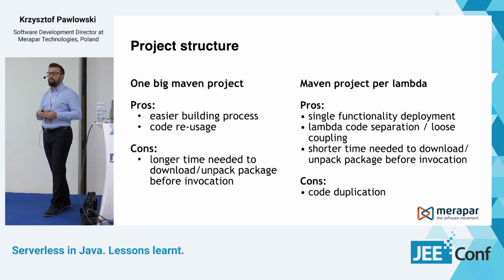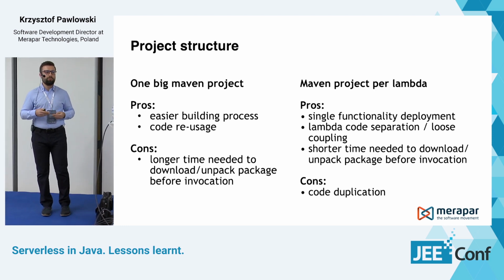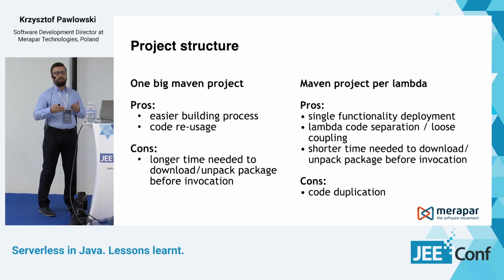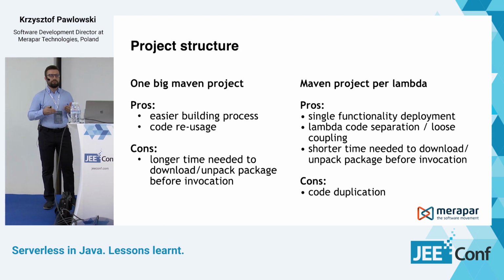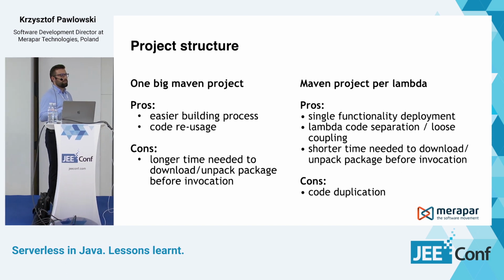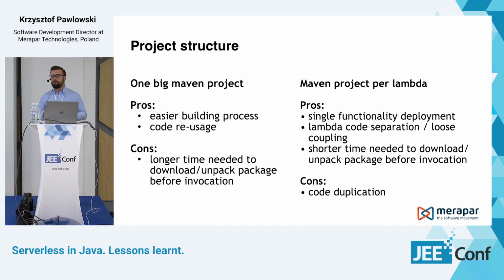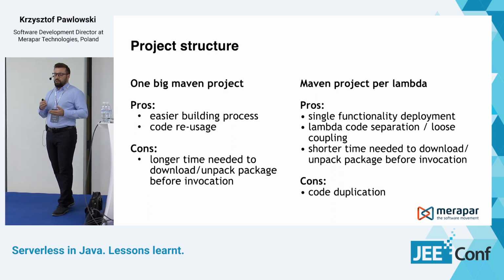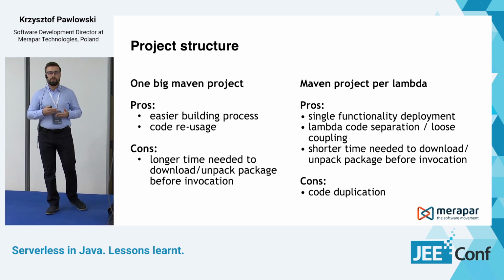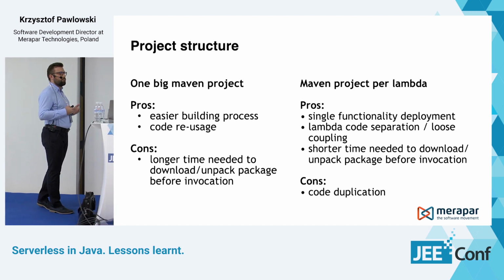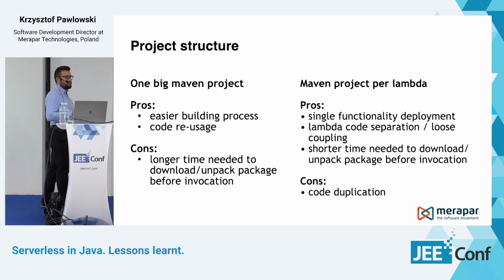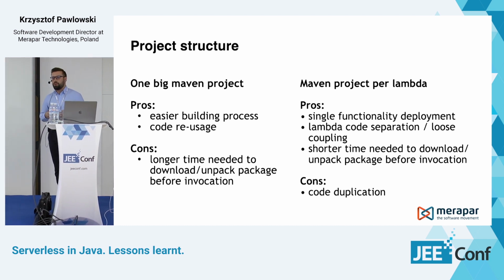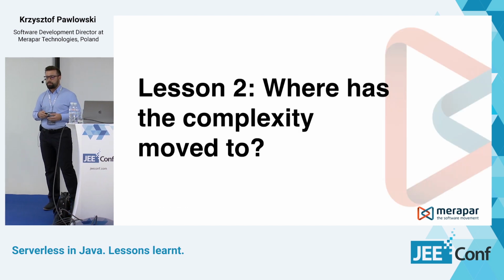But we went for one big Maven project because, as I already told you, we had to develop the workflow. So those Lambda functions were rather coupled together in terms that the output of one Lambda function was actually the input of the other Lambda function. So balancing that, we also wanted to reuse the code, and it was a little bit harder to make it separate. We went for this approach, but if you need to make this choice, you always need to balance all those pros and cons of each of the approaches.